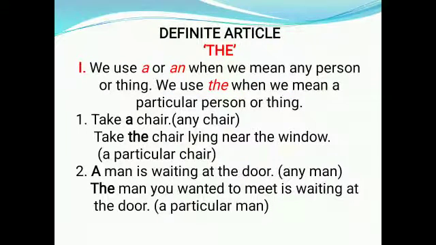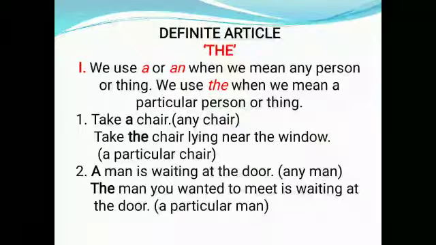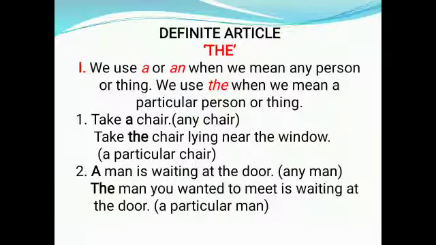Next, we use a or an when we mean any person or thing. We use the when we mean a particular person or thing. For example, take a chair. This means take any chair. Then take the chair lying near the window. Here we are talking about a particular chair that is lying near the window. Same way, a man is waiting at the door. That means any man is waiting at the door. But the man you wanted to meet is waiting at the door. So here we are talking about a particular man.